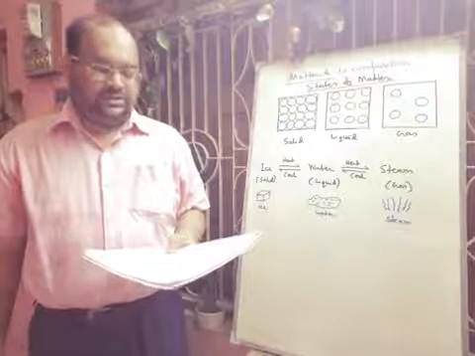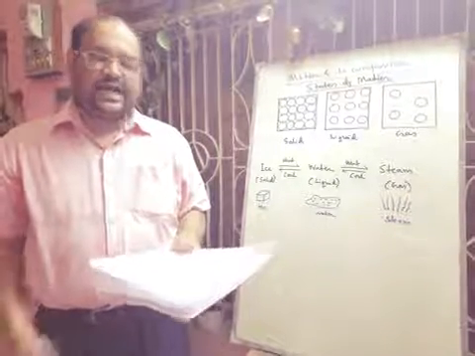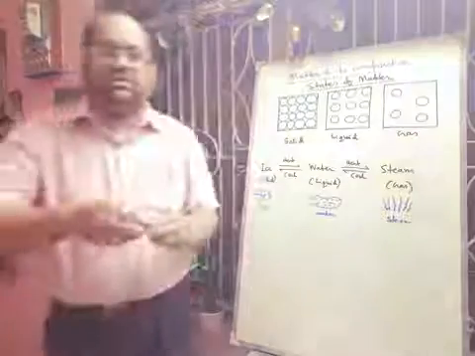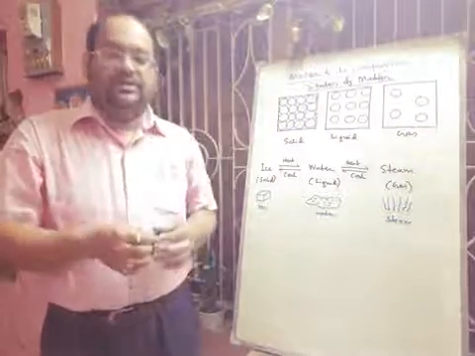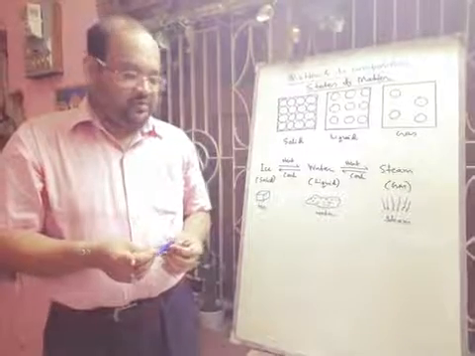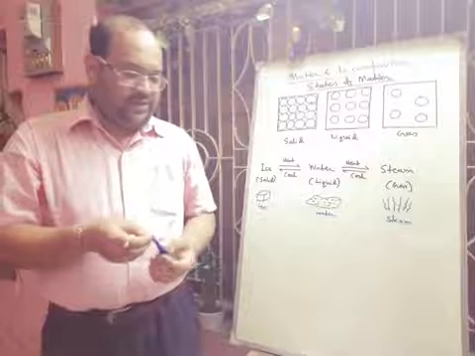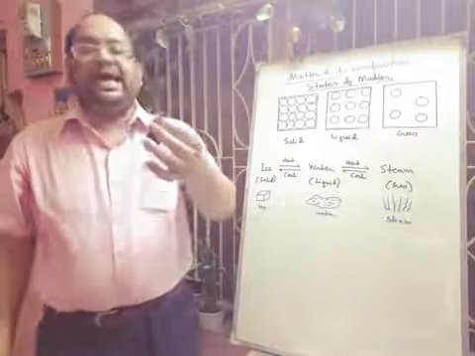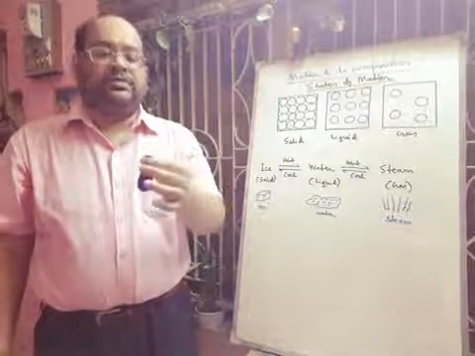Next we will show one activity to prove that air occupies space and has a mass. First we will take one balloon. Now, to prove whether air occupies space or not, we have to blow this balloon by mouth, and then it will become inflated.